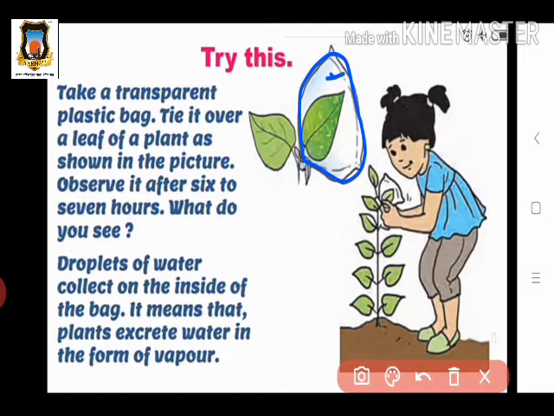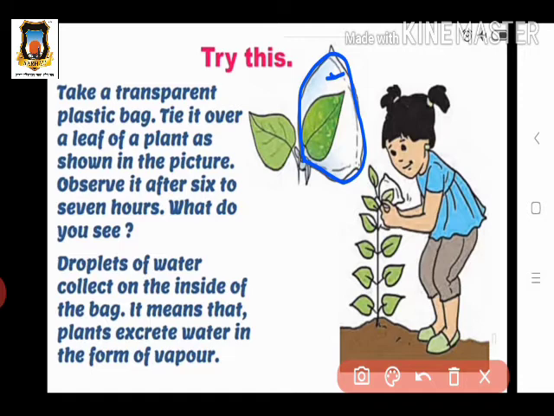Third, water vapor is also an excretory substance of the plant. So by this activity we see how the excretion process takes place in the plant.